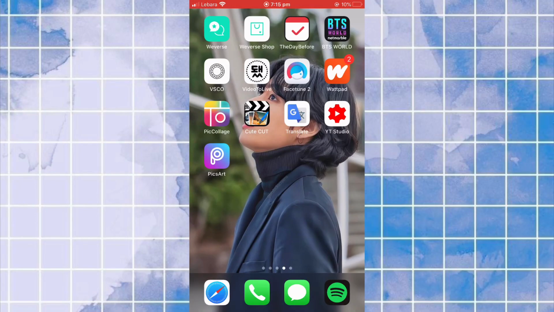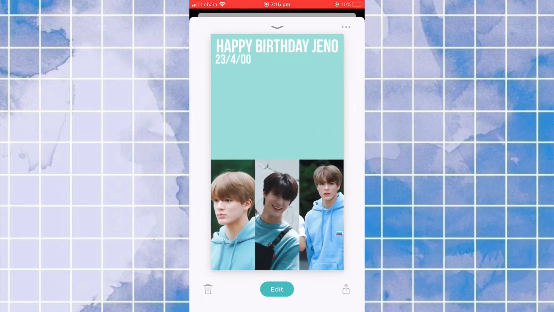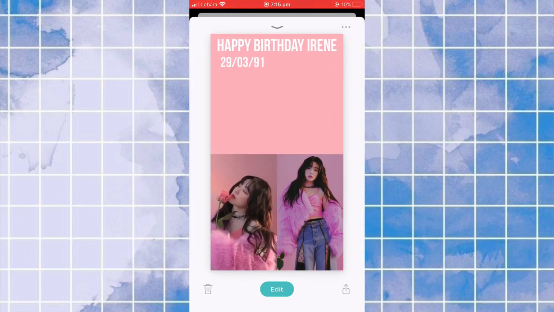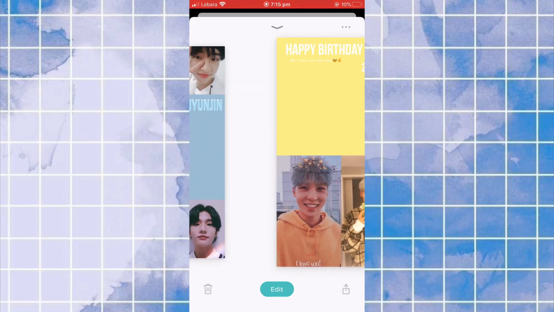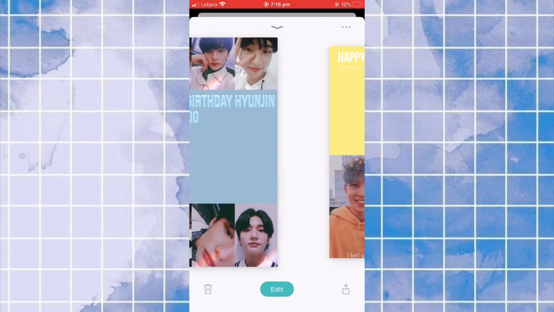And then Collage, which is all their birthday things. I kind of messed this up, but happy birthday Jeno, happy birthday Seonghwa, happy birthday Irene. This was basically all of the ones I did. I'm so sad about what I did with this one, because when I post them I have a music video, but I didn't do that for Hyunjin for some reason. I think it was because it was my first time doing a birthday post, and I'm so annoyed when I look at it now, because I should have put a music video in.